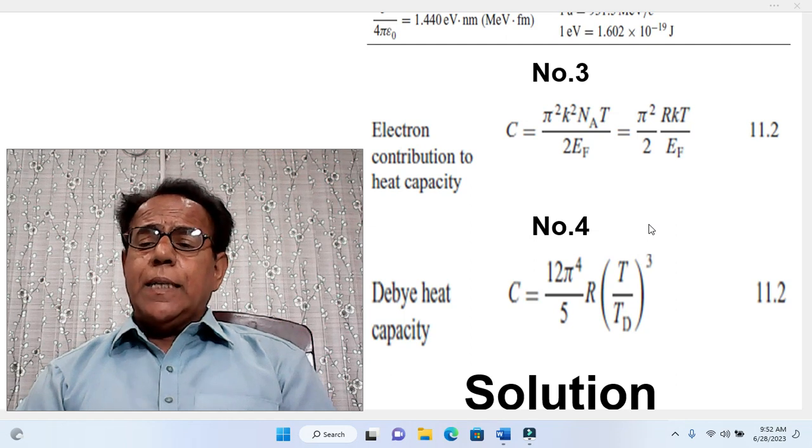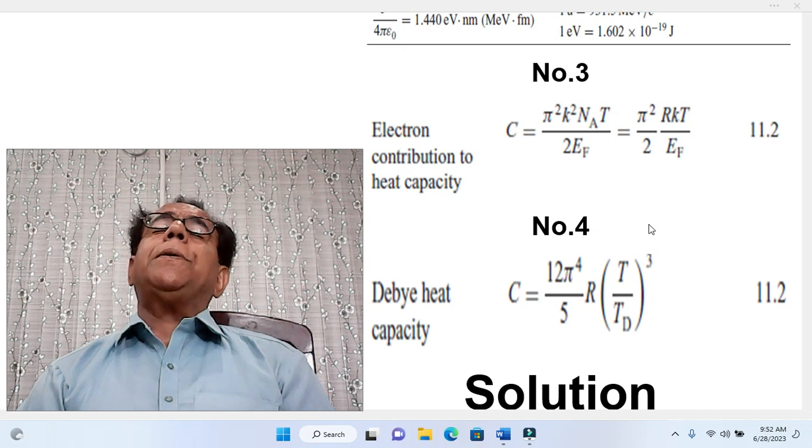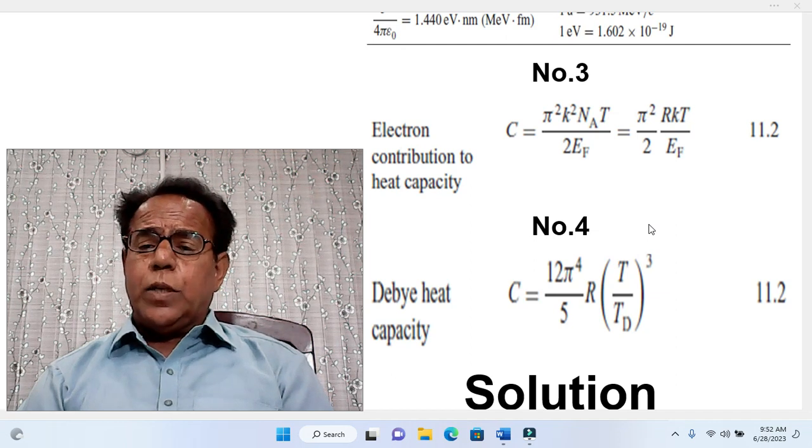This alternatively becomes equal to pi square R, where capital R is gas constant or universal gas constant, then again k, that is Boltzmann constant, and then T, temperature, divided by 2 Fermi energy.